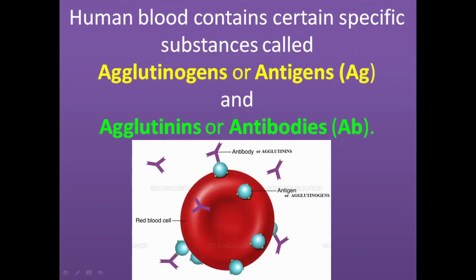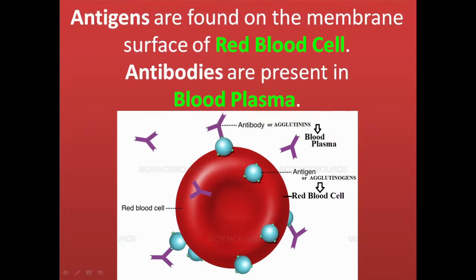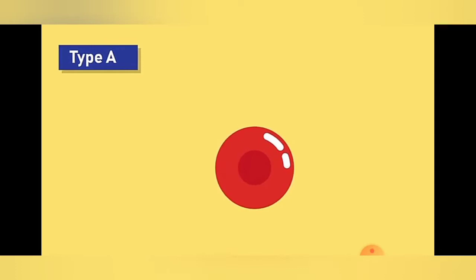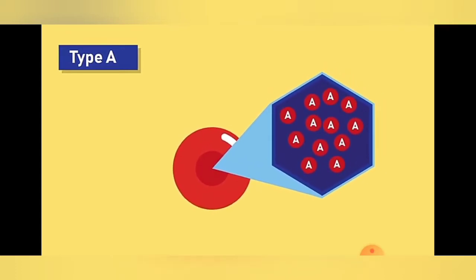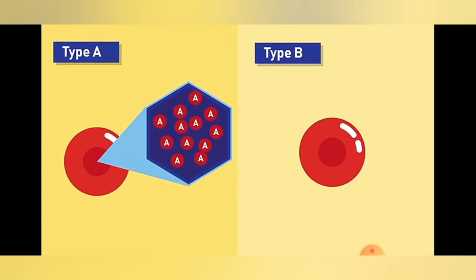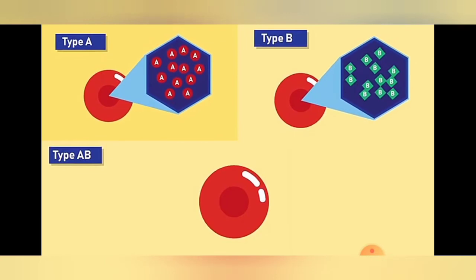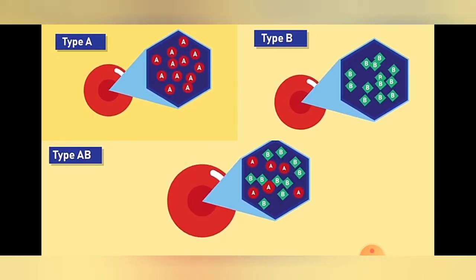Human blood contains certain specific substances called agglutinogens or antigens and agglutinins or antibodies. Antigens are found on the membrane surface of RBCs. Antibodies are present in the blood plasma. Based on the presence or absence of antigen and antibodies, human blood is classified into four groups called A, B, AB, and O. An individual has one of the four blood groups.